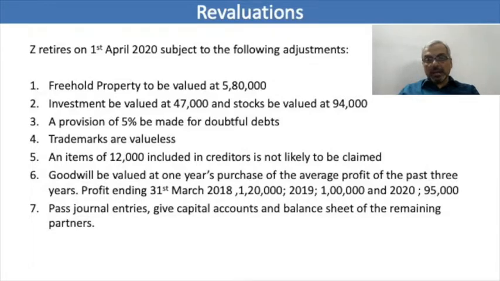After the preparation of the journal entries, we'll prepare the capital account, and followingly we'll prepare the balance sheet of the firm, which will have X and Y as partners and Z has retired. Here nothing has been said about the payment to Z, so the amount of money which is due to Z will remain as a loan to the firm.